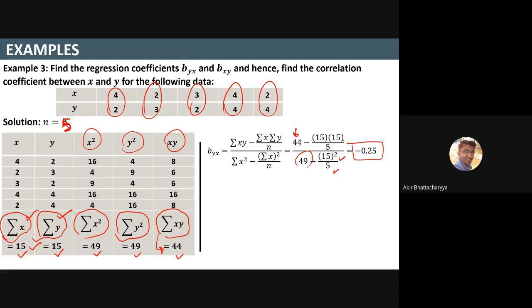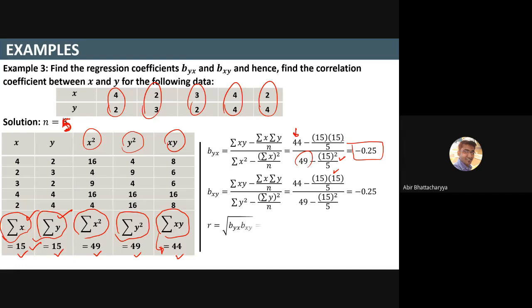Since the value of byx is minus, automatically you can assume that bxy is also minus and r is also minus. This is your bxy and this is your r. Since both are negative, the value of r is negative, not positive, negative 2.5. That is what they asked you to calculate. Please cross check it, and once you are done, write down C on the chat box. That's all for today.